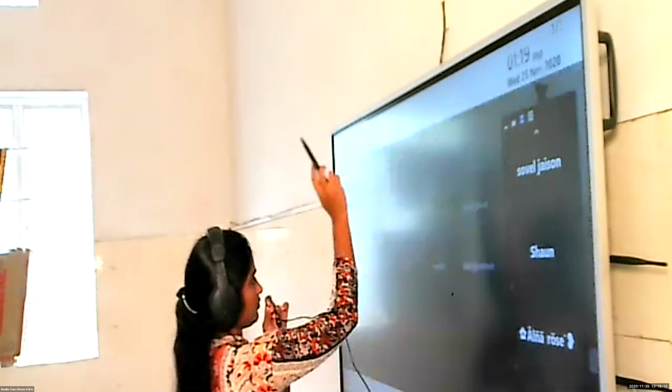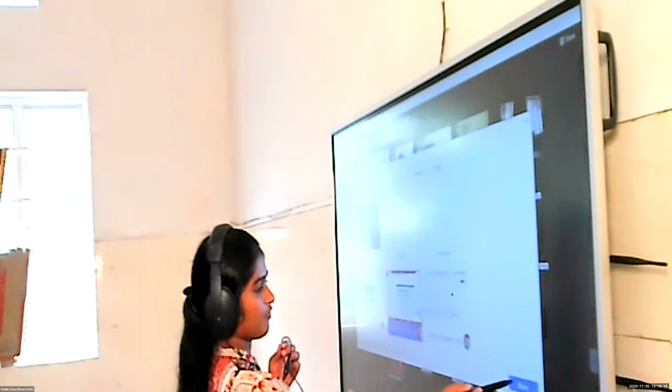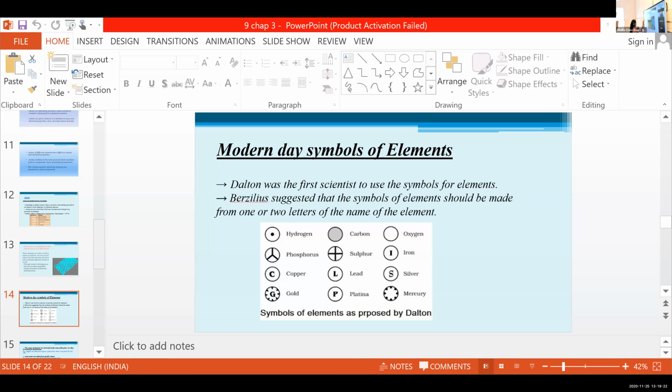So we are going to learn Dalton's method of representing elements. Dalton was the first scientist to use symbols for elements.